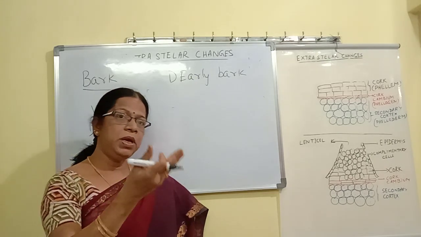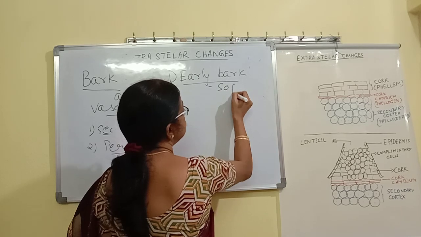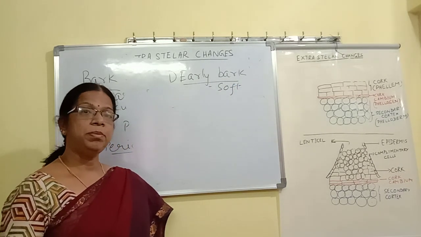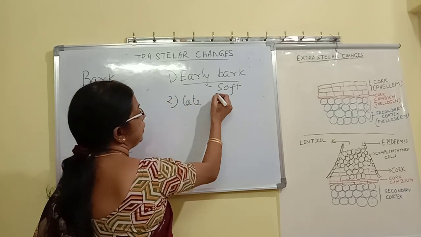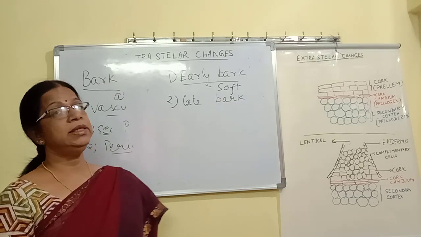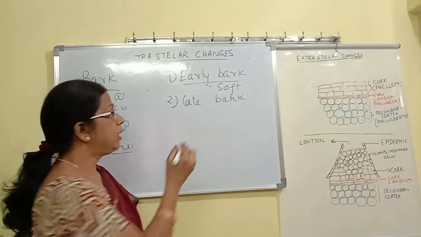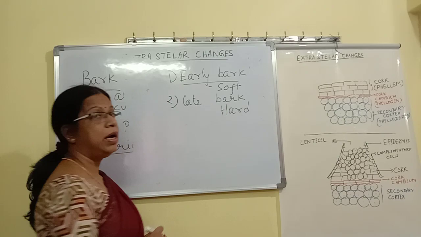So bark formed early in the season, that is called early bark, and it is a soft bark. And late bark, bark formed late in the season, later when it is formed, then it is called late bark, and it is a hard bark.